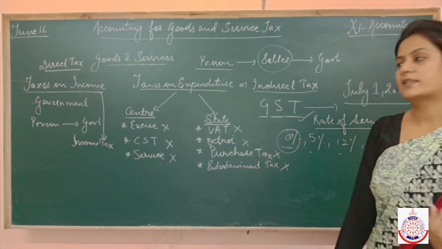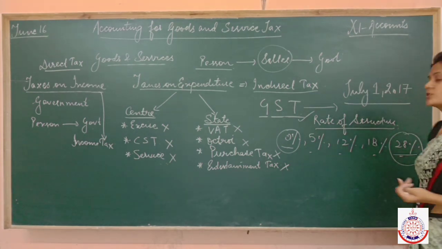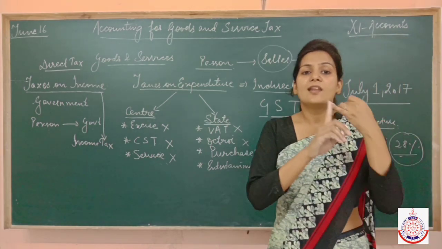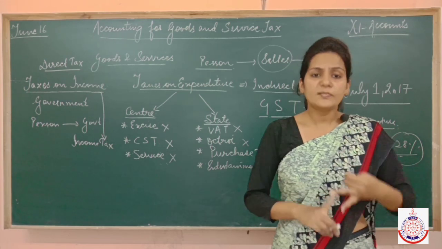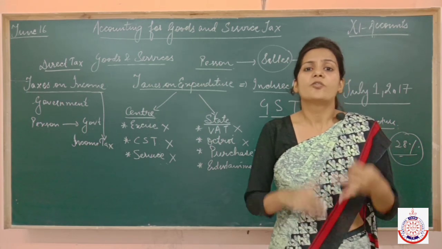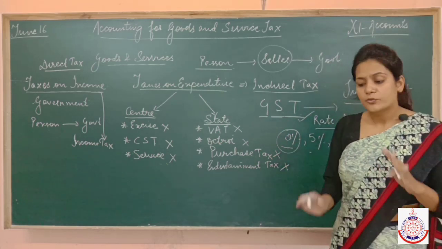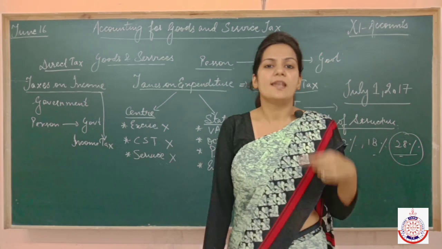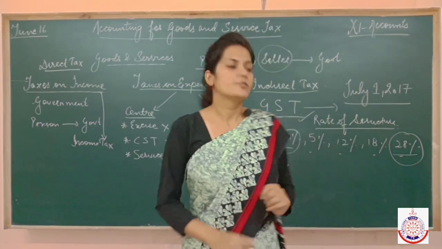But some goods are there on which we are charging the maximum rate, that is 28%. And these goods are luxury items and hazardous goods like tobacco, alcohol. So on such goods the maximum rate of GST is charged. Why? So that they become costly and people try to consume them less, because such goods are not good for the health at all.